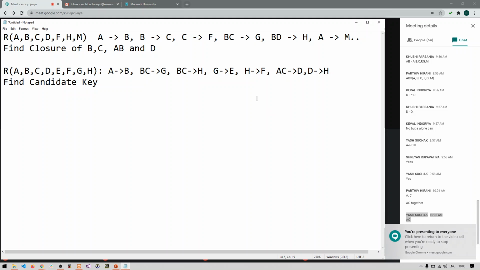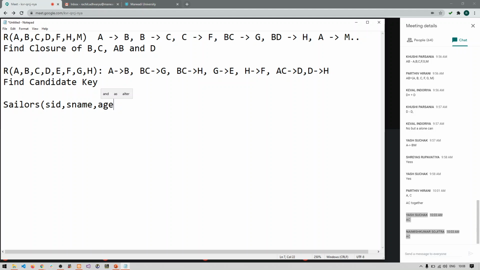Let us take one more example. Consider some tables like sailors, which has SID, S name, age, and rating.